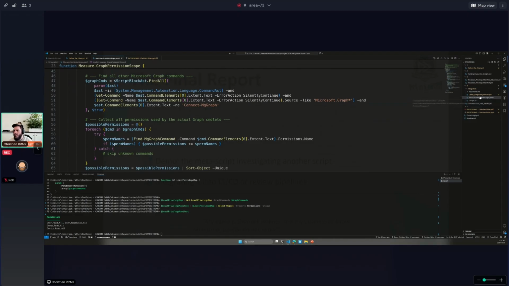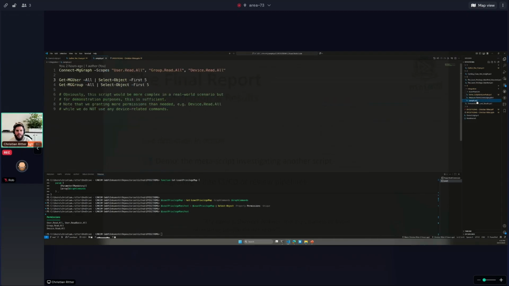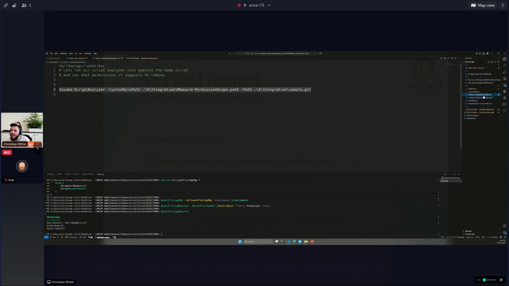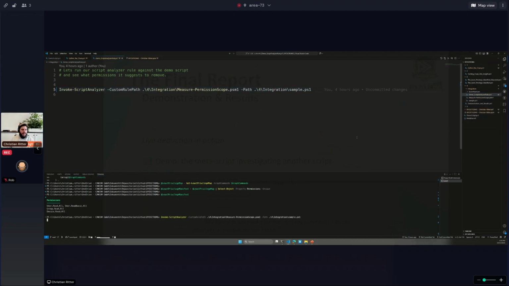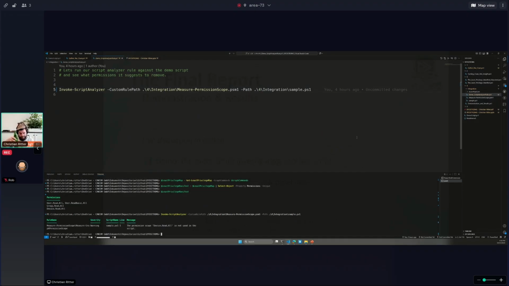And this I want to show in a sample. As you can see here, I have granted Device.Read.All, and I just make use of Get-MgUser and Get-MgGroup. So, and then we go here. I just invoke the script analyzer with my custom rule path to my Measure-PermissionScope file and a path to my sample. Let's run and try and see if I fail badly or if it went through smoothly. It went through smoothly. Cheers.